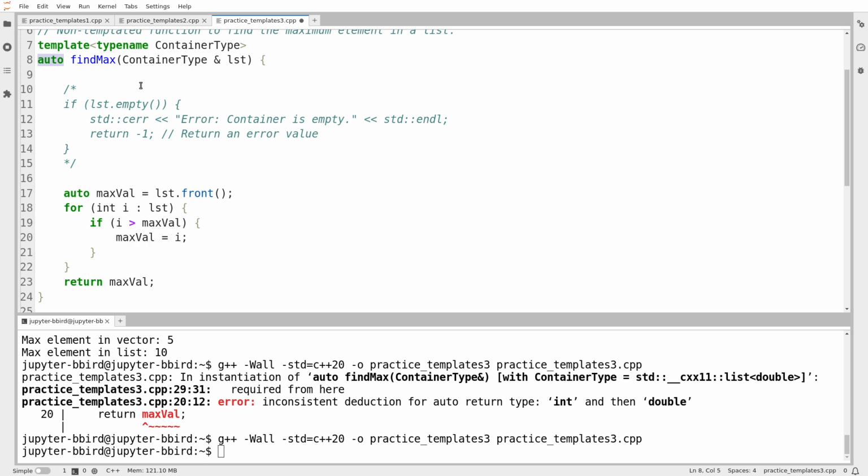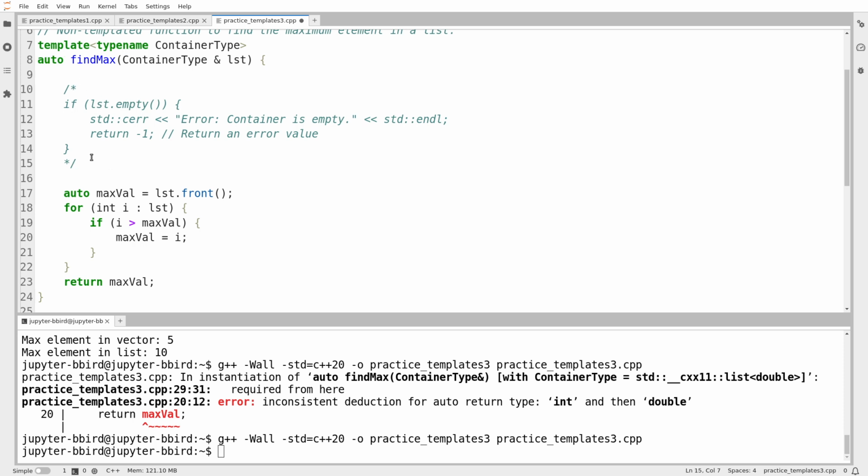The way it does that is it looks at each return statement and says, because at any point in the code, the compiler does know the type of every variable and expression, if you look at the return statement on line 23, you can work backwards to figure out the type of the variable maxval. The type of maxval is the element type of the list, which is the element type of the container that you gave me to begin with. And if you work backwards, it becomes clear that if you gave me a list of double, then maxval is a double, so I'm returning a double, so auto is a double. If you gave me a vector of int, similarly, we figure out the return type should be int.